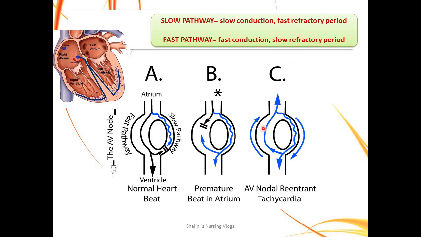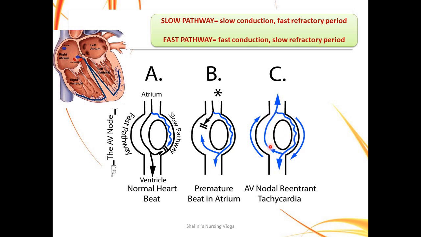So it is not conducting this side at all, and it is getting conducted through the slow pathway. It comes down through the distal end and it goes back through the fast pathway. So by this time, this area becomes responsive to the impulse. The impulse comes all the way through the slow pathway, tries to get back. Now it is becoming responsive and it tries to get back and it tries to create a circuit. So there is a complete whole circle.